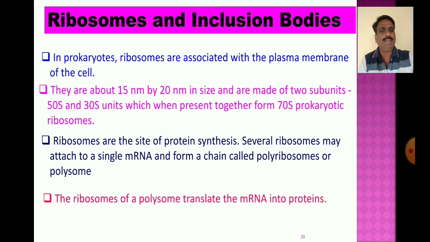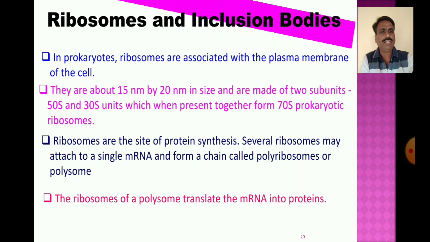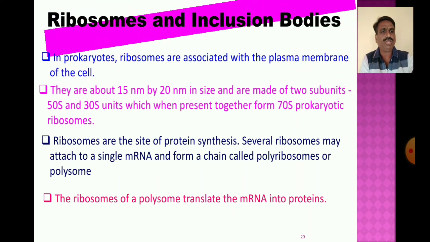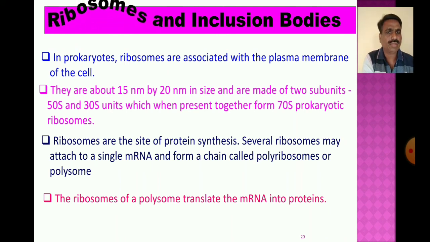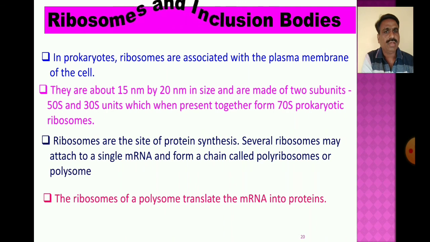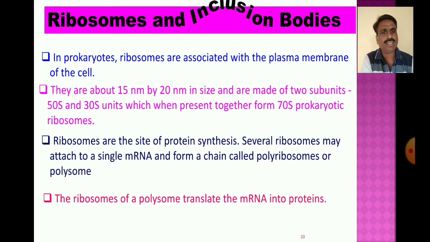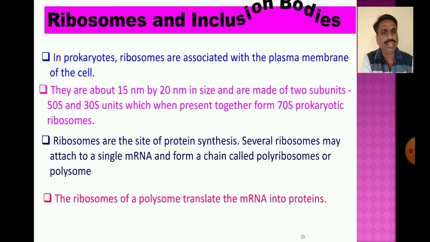The ribosomes of the polysome translate the mRNA into proteins. These proteins help in the formation of the body structure of prokaryotic organisms. In this way, ribosomes help in the synthesis of proteins by translating the genetic information.